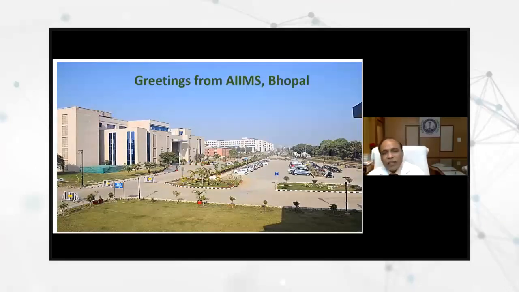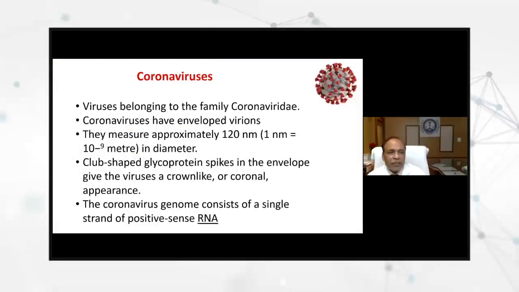Now, as we know, from the microbiological point of view, it is very important that we should know what coronavirus is, which is causing this epidemic. This is a very small, tiny RNA virus, and it belongs to Coronaviridae. It has many family members, about 39. Many people might be thinking that it is something new. No, it is not something new.